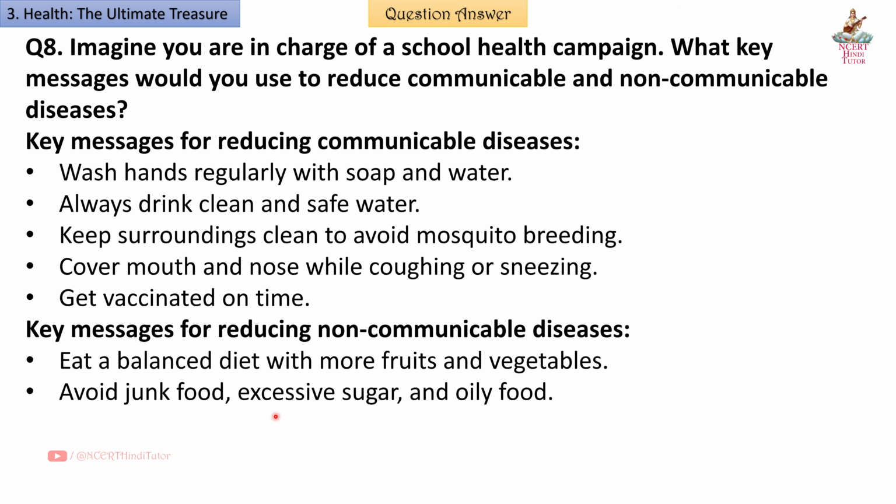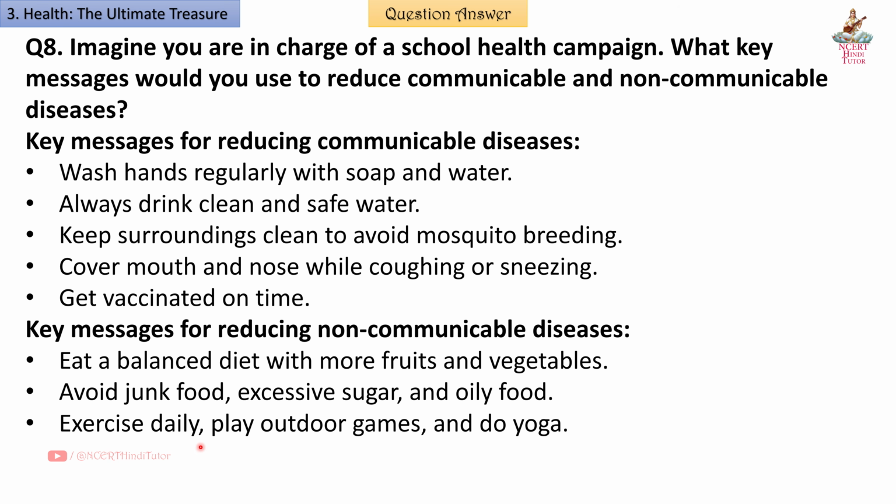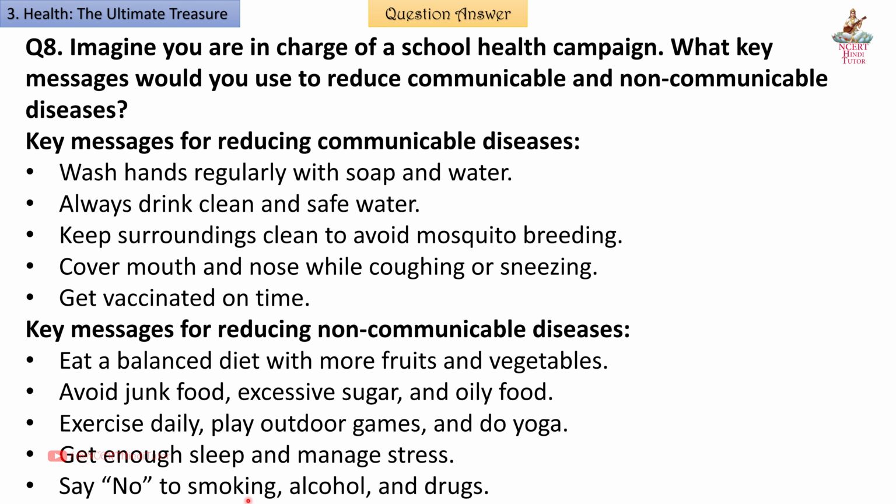Key messages for reducing non-communicable diseases: eat a balanced diet with more fruits and vegetables. Avoid junk food, excessive sugar and oily food. Exercise daily, play outdoor games and do yoga. Get enough sleep and manage stress. Say no to smoking, alcohol and drugs.